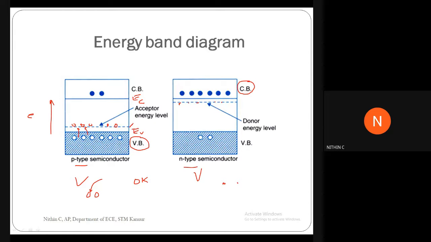This energy level you can mark as EA, that is, the acceptor energy level, EA. And this you can mark as EC. Then you have EV over here. And this one is ED, that is, the donor energy level, ED. Remember these diagrams.